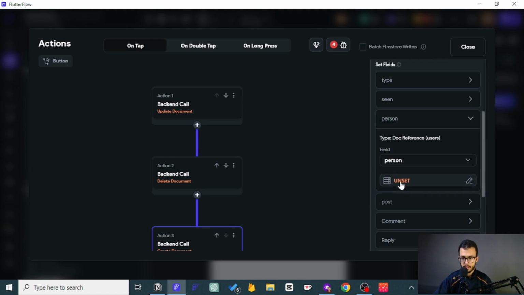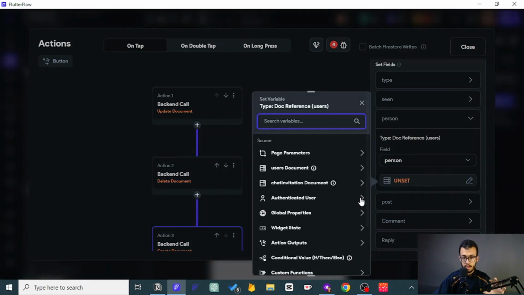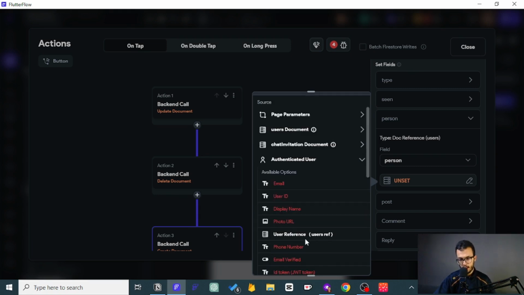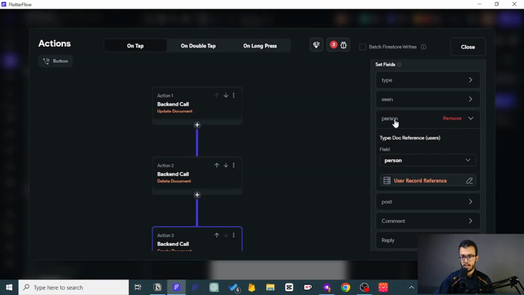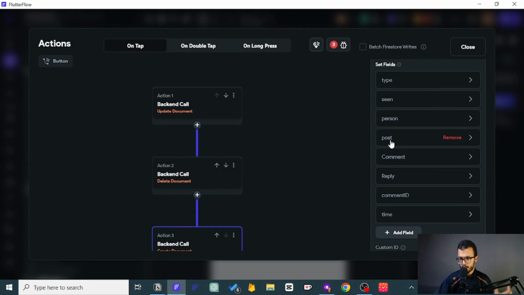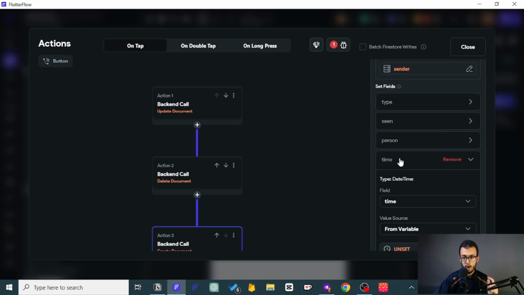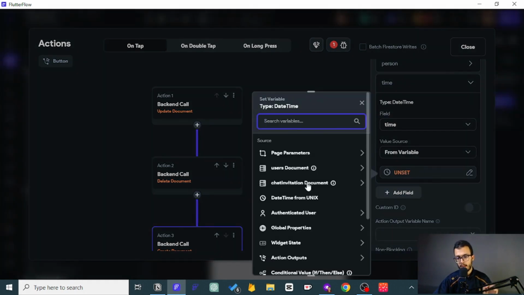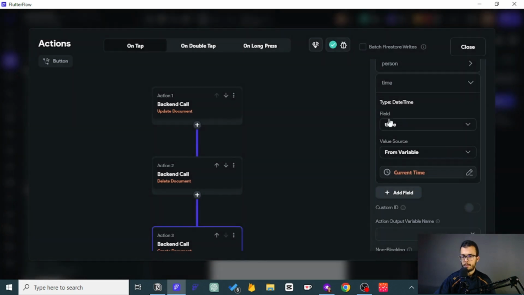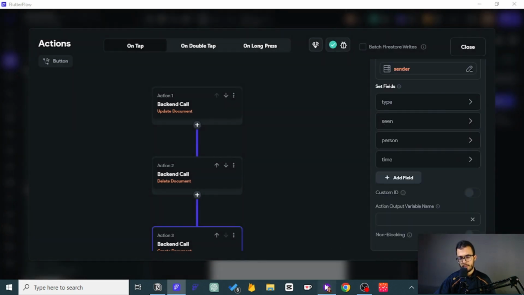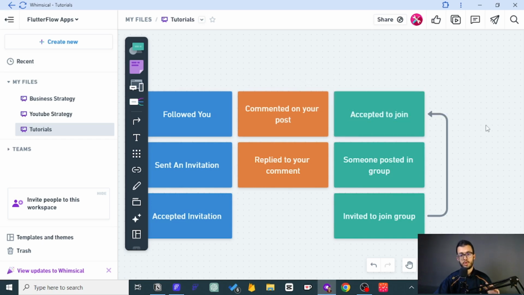So the person in this case is the authentication user, and in our example it is John, right? So let's get his user ID and close that one. For the post, this notification is not related to a post, so let's remove it. Not related to a comment, no reply, no comment ID, only time. We want to put the current time there. So that's the first type of notification related to groups.